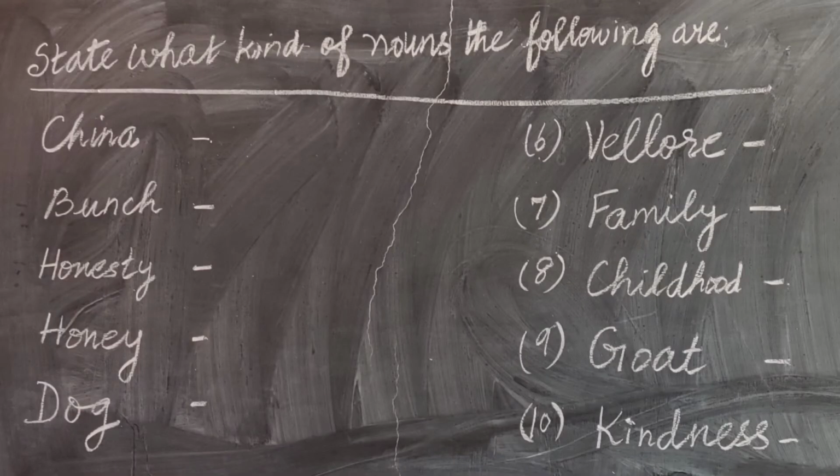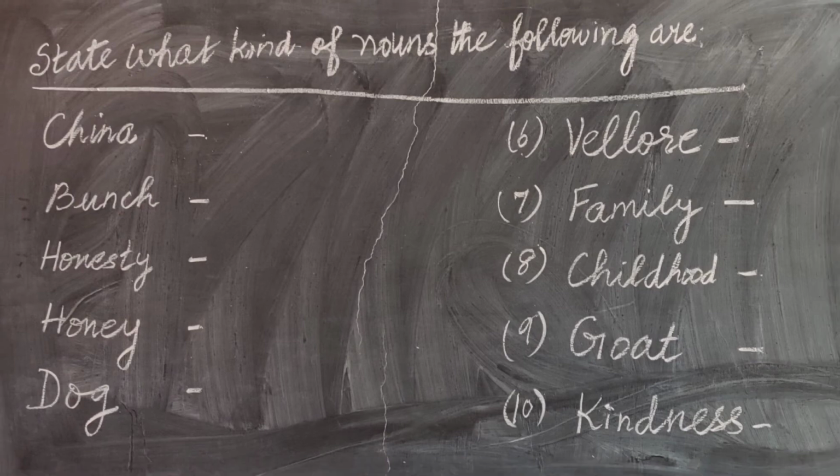Now, children, let us do an exercise on nouns. State what kind of nouns the following are. This exercise, you have to do it in your grammar notebook. I am repeating. This exercise, you have to do it in your grammar notebook. The heading will be state what kind of nouns the following are. You will write one below the other. I have written it side by side, but you have to write the nouns one below the other.